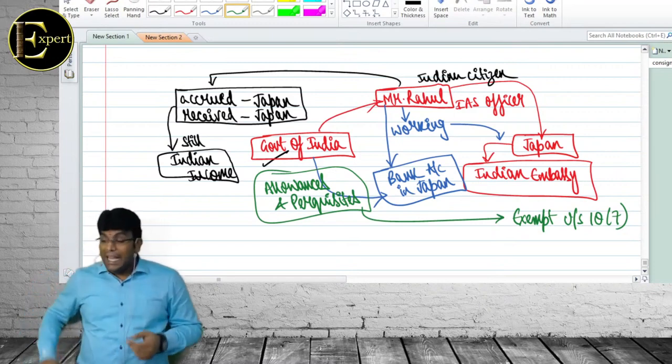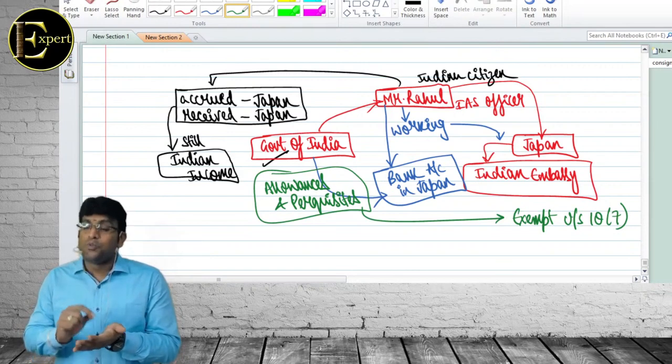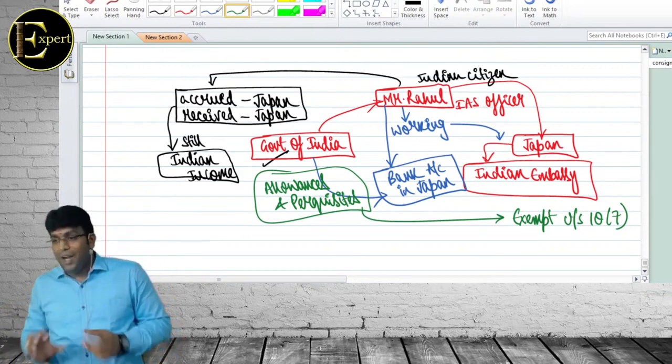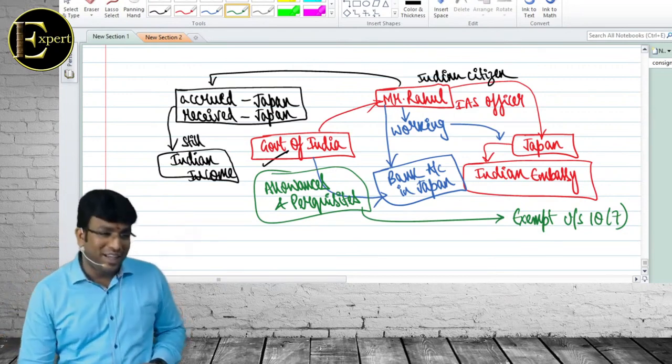So for that purpose, India has signed double tax avoidance agreement with close to more than 120 countries to give taxation relief. How does that system work? It is there for you in CA final. International taxation. Good.